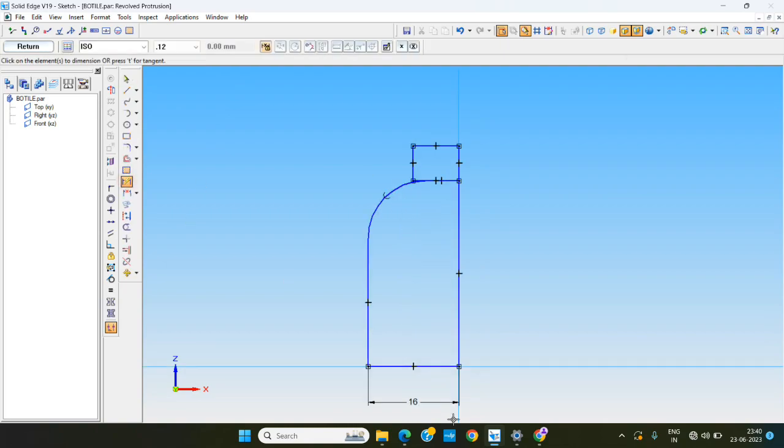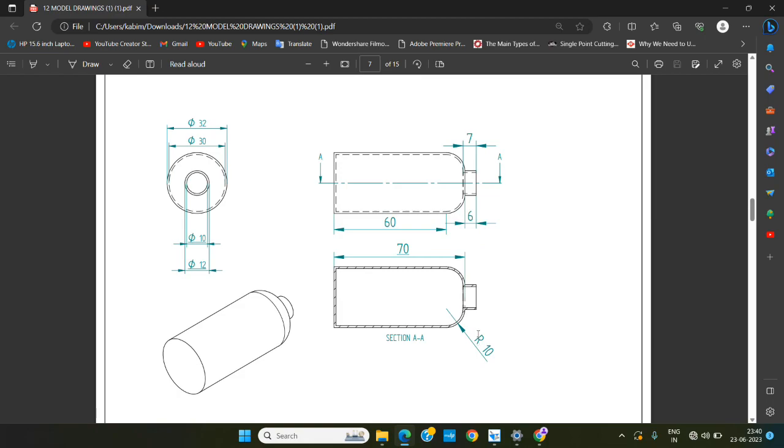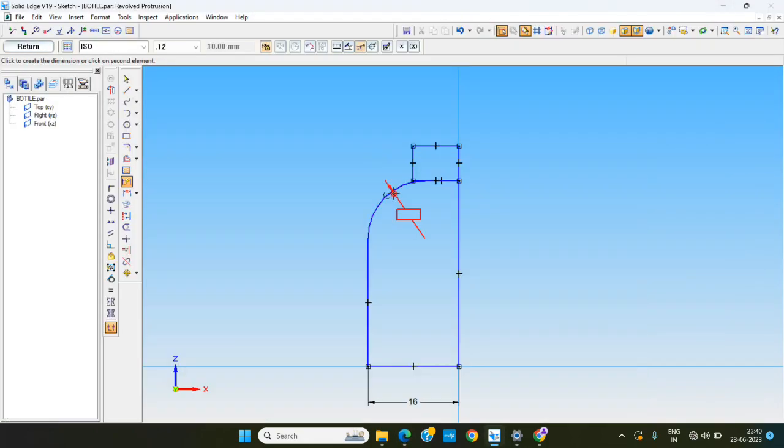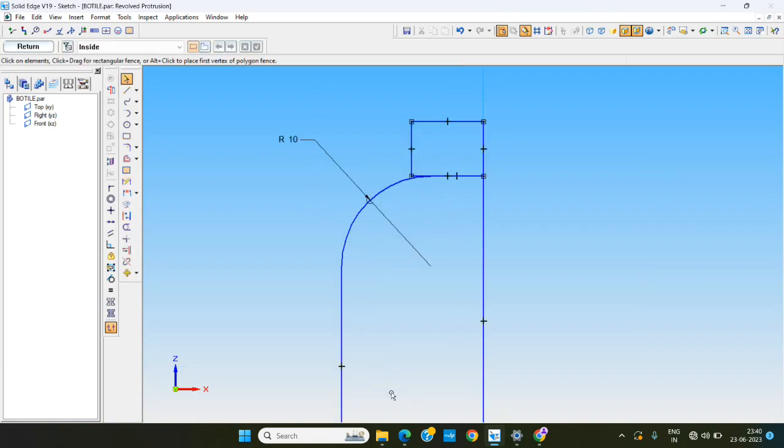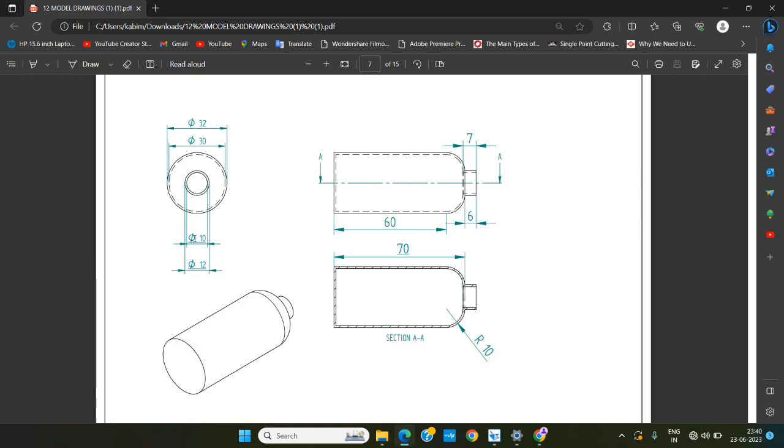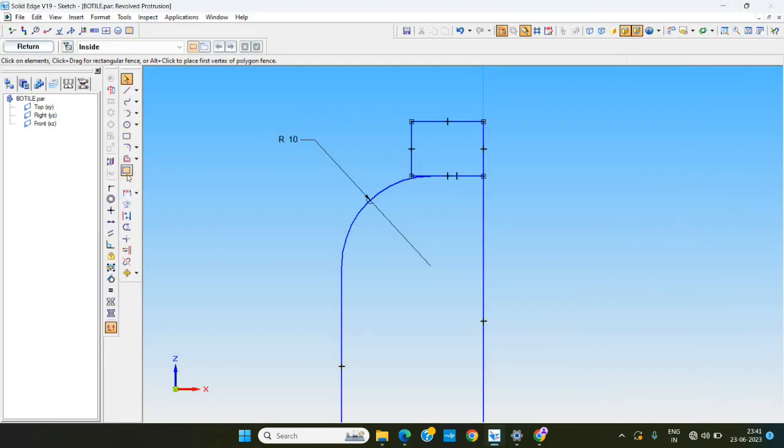We are giving the dimension. You can see R10 outside. Here you can see this dimension of the dia, so the radius will be 6.